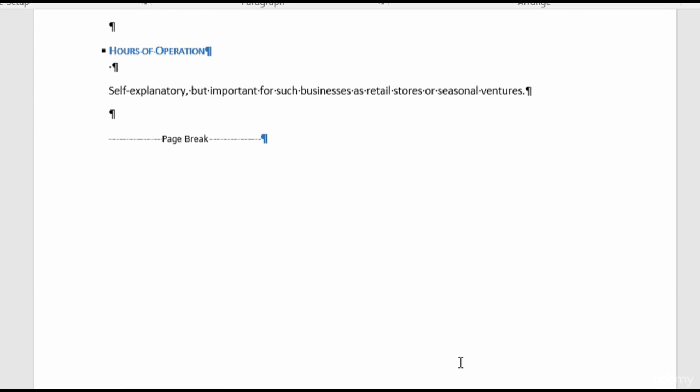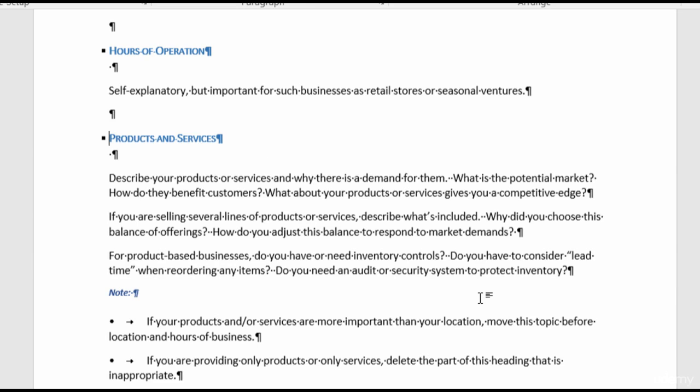See, what I want to show you here is that either when you go to the Insert tab and choose Page Break, or when you do your Control Enter on the keyboard, you actually do get a page break mark. So if I wanted to delete the page break, it's easy for me to see where it is, highlight it, and then delete it.